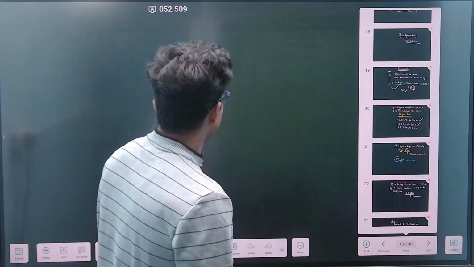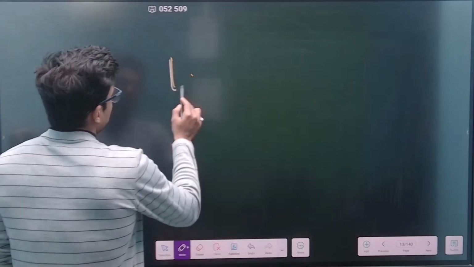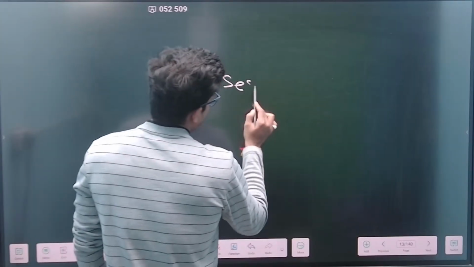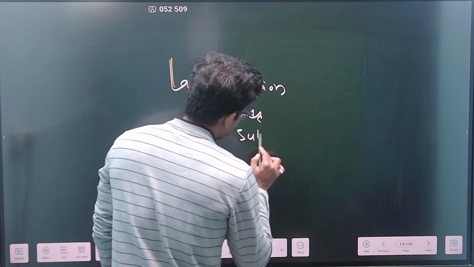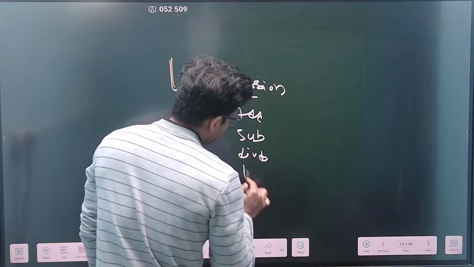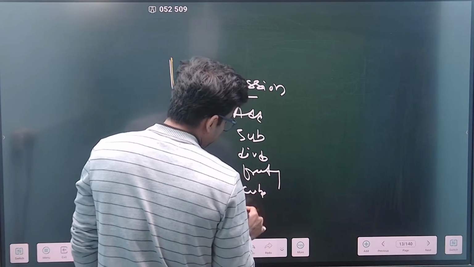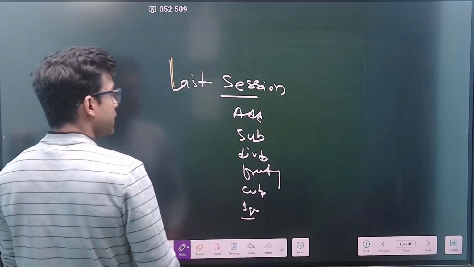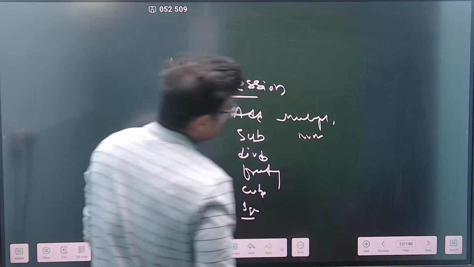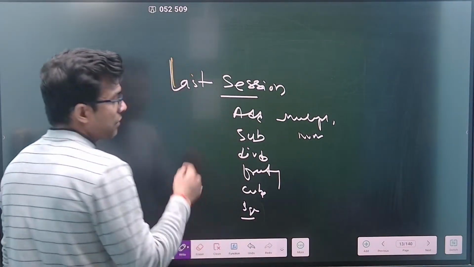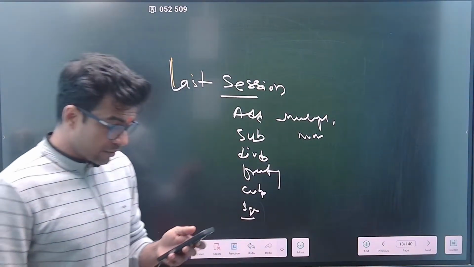Tomorrow will be the last session on my calculation skills. I have guided you on everything: how to add first of all, how to subtract, then how to divide, then fractional problems, then cube root, then square root, then how to figure out the squares, then multiplication. I've taken many sessions. Now I'm talking about the numbers. Tomorrow's session will be the practice session for all which I have guided you. Correct. There I will be teaching you the practice questions.